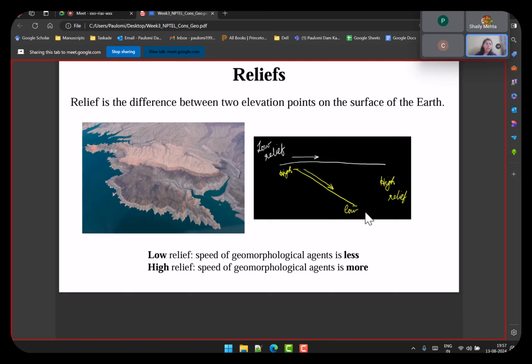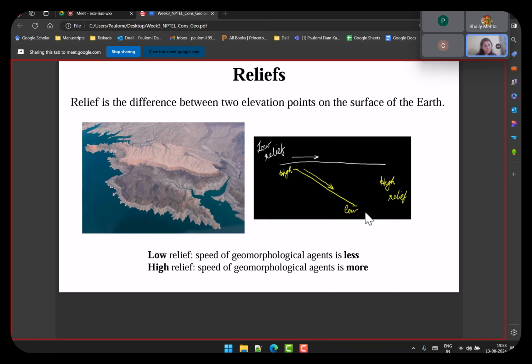And why are we even talking about speed? Because we are talking about changes in the landform, and changes in the landforms are brought about by the speed of the geomorphological agent. If the geomorphological agent is coming at a very high speed, the impact of those agents will be very high, and the changes, or the shearing, or the weathering, or whatever process you are looking into, will have a very high impact, and that can lead to changes in the features at a very quick pace.